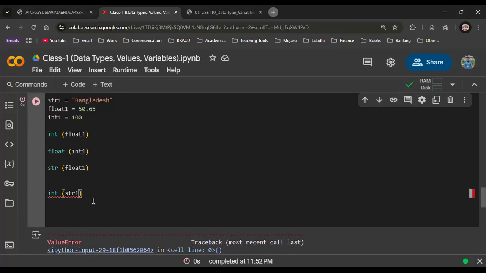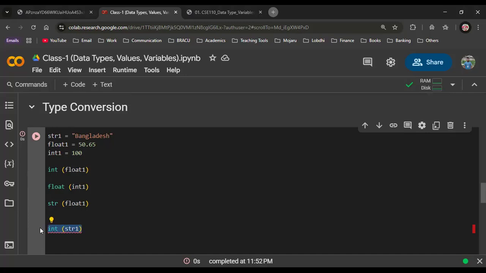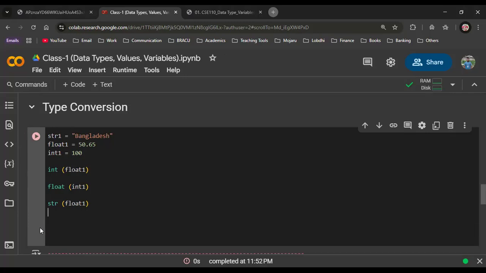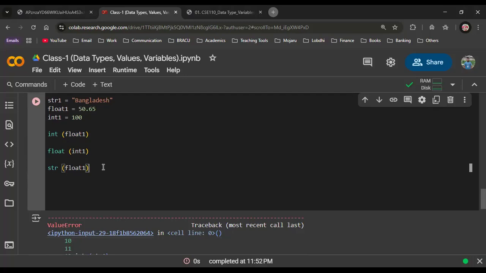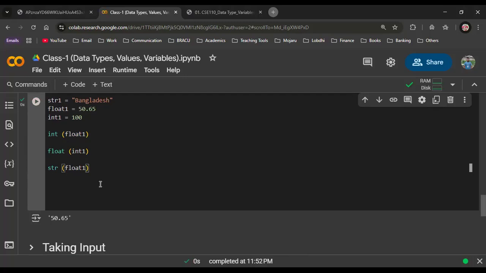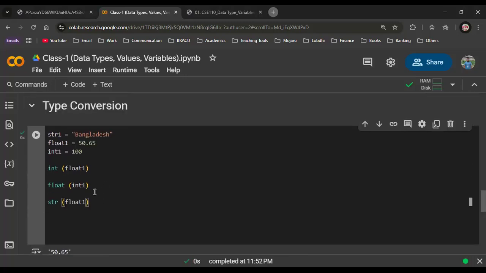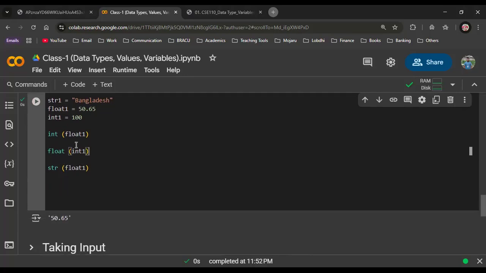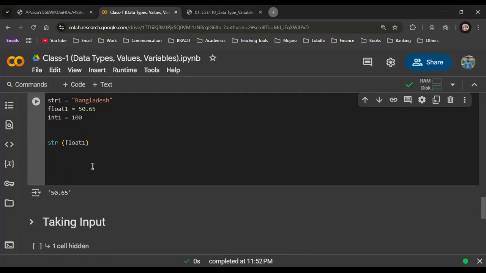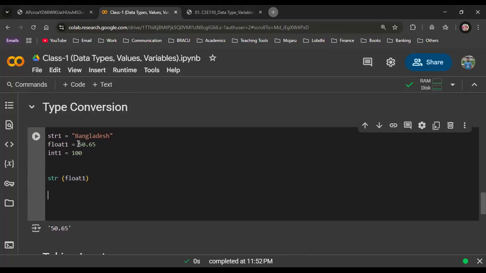Okay. Now there is a huge thing to understand here. There is a lot of depth we have just touched. Now I will test one by one. Just look at the last line. What does it do? We have converted this float1, that means 50.65, into which data type? String. Okay.